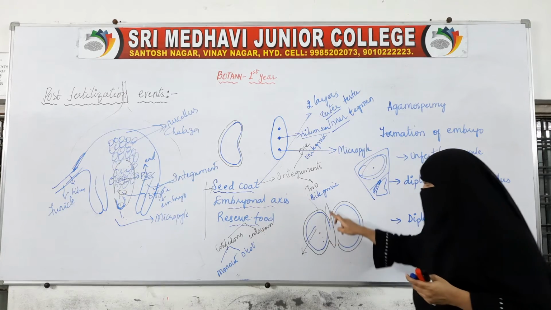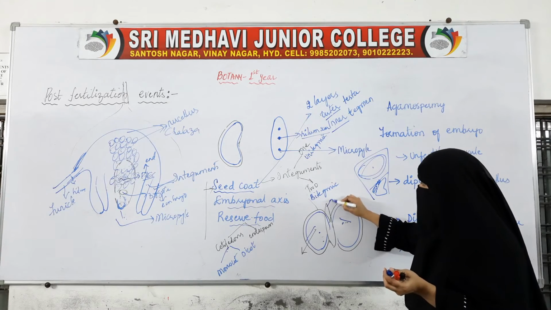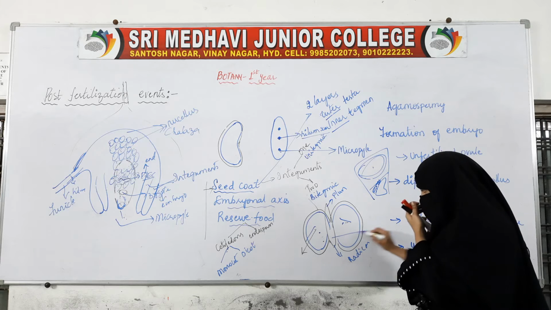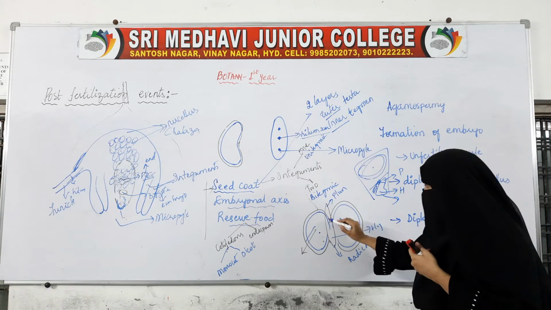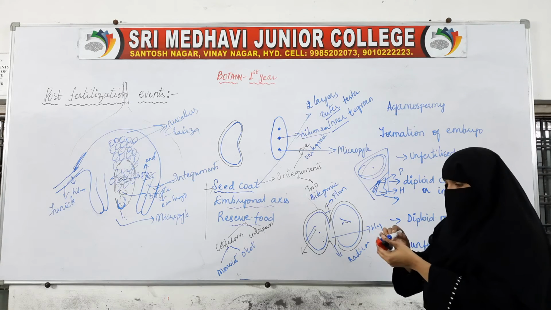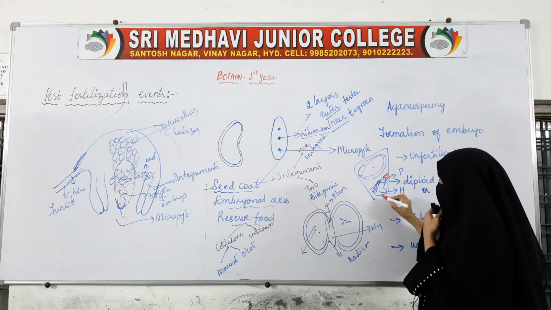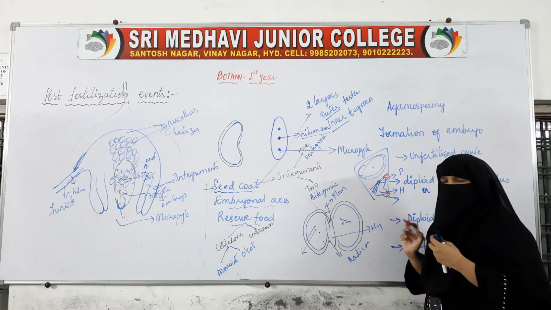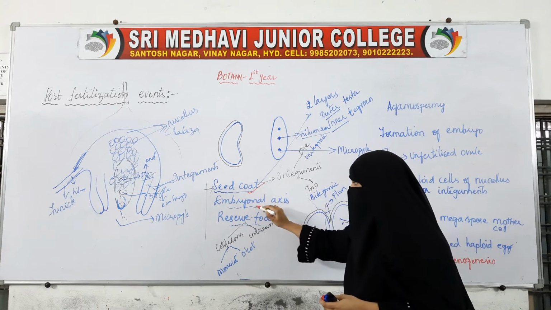Then the embryonal axis, and in this embryonal axis we have the plumule, the radicle, the hypocotyl, and the epicotyl. Here in the dicot the plumule is not covered, but in the case of the monocot, the plumule is covered by a sheath and the radicle is also covered by a sheath. This sheath is called the coleoptile and this sheath is called the coleorhiza.